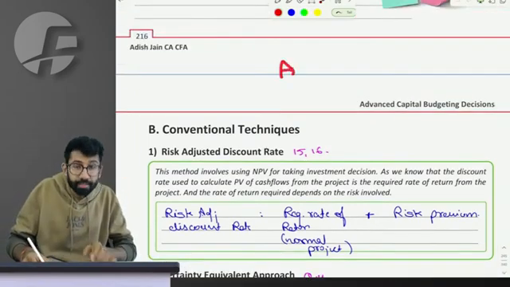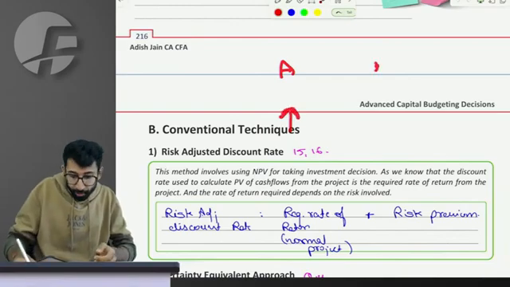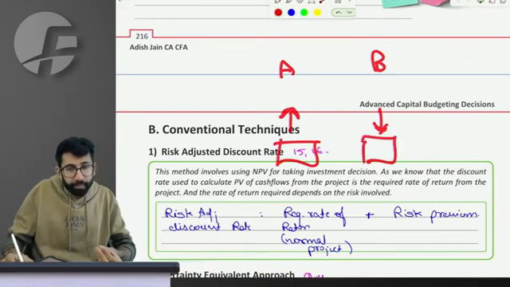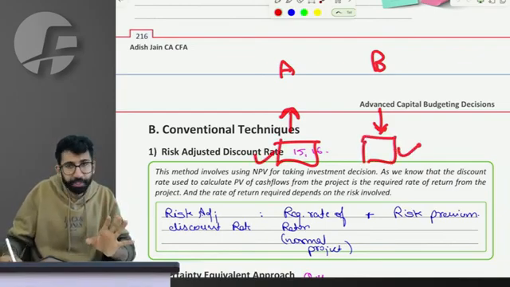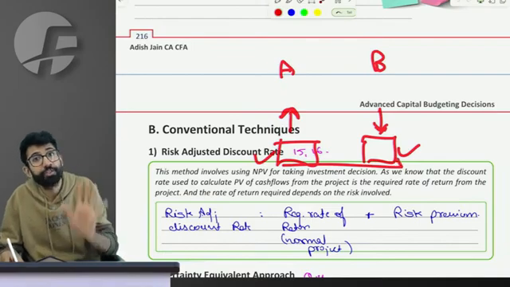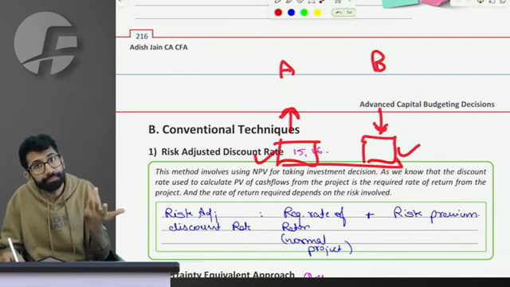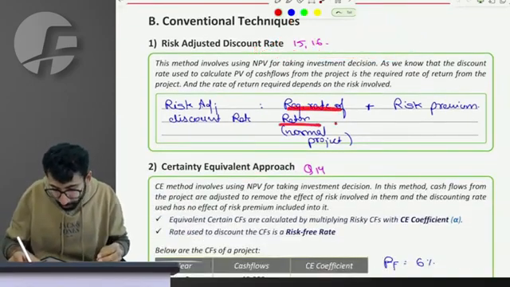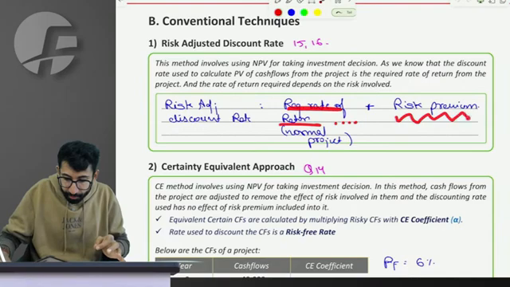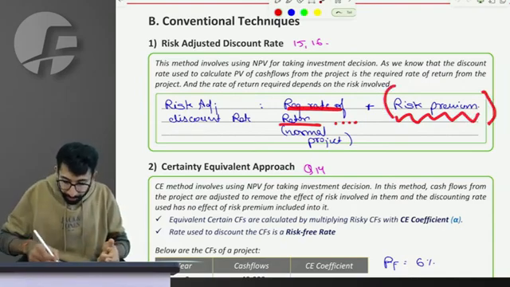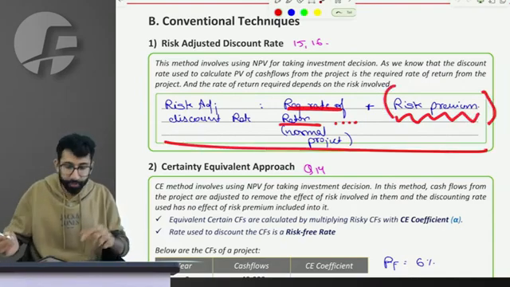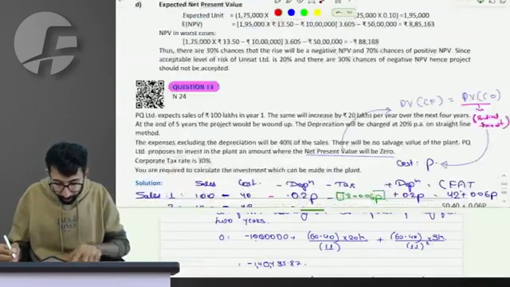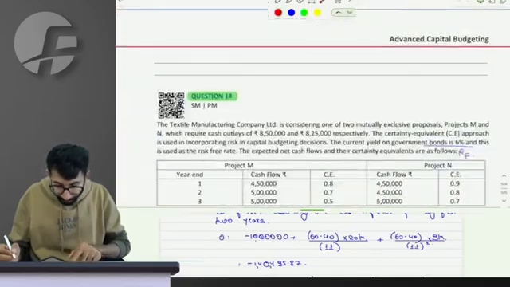Project A has a higher discounting rate. Project B, because of lower risk, has a lower discounting rate. Then calculate NPV. Do you agree the effect of risk has been incorporated in NPV? Yes. Now after that, whatever is the higher NPV, choose it. Simple. Risk adjusted discounting rate is the normal discounting rate plus, if there is a risk premium because of higher risk, you add it. That adjusted discounting rate is what you use to calculate NPV, on which we have practical questions. Question number 15 and 16, which are really easy.